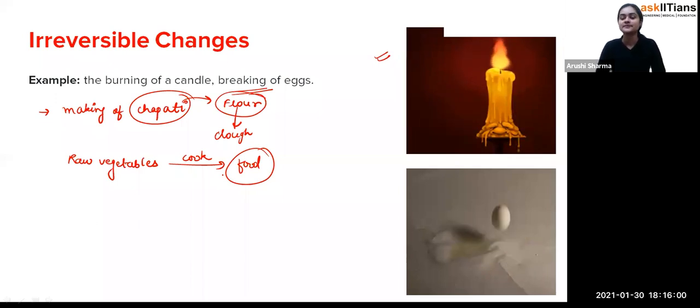Like if you are eating chocolate, and you can melt the chocolate again. Okay, like the chocolate which we get from the market, you melt it. So is that process the reversible one or the irreversible one?